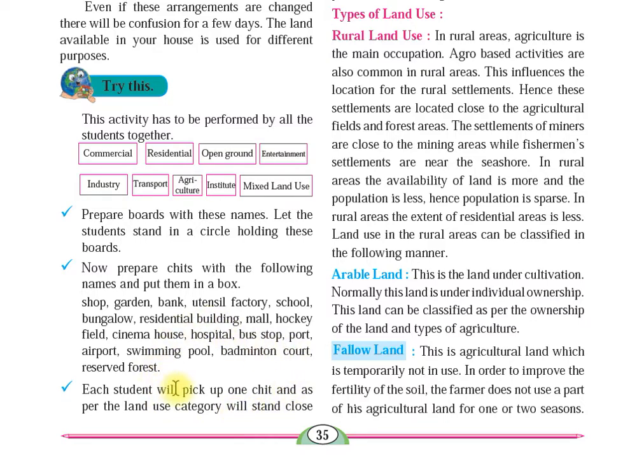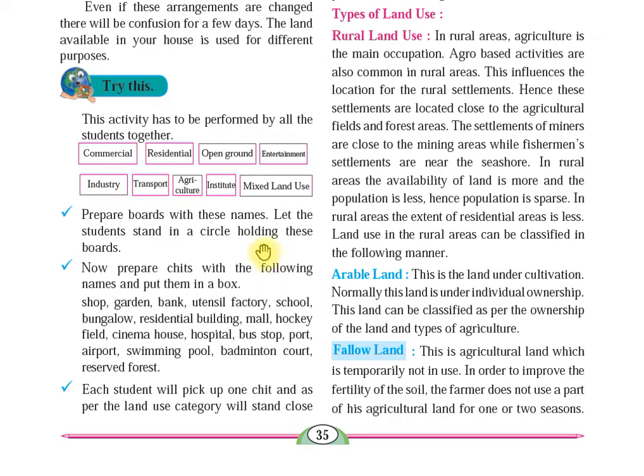So after preparing this, what will the students do? Students will pick up a chit and they will go and stand at the particular board from what I have given to you. Now, for example, shop. Where will shop come? Shop will come under the commercial category. The garden. Garden will come where? Garden will come in your entertainment category. Bank. Bank will come again in your commercial. Then utensil. Utensils will come where? In your industry. So like that.